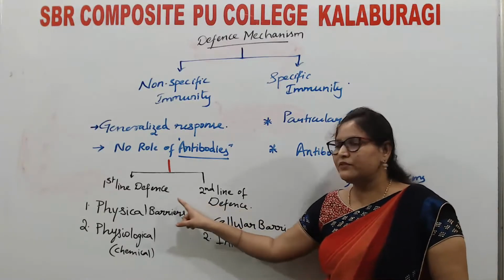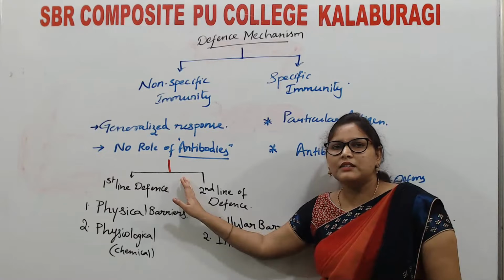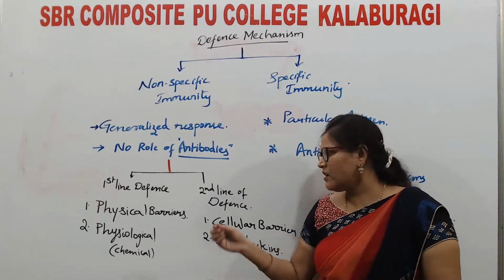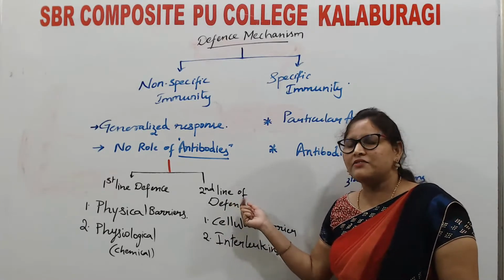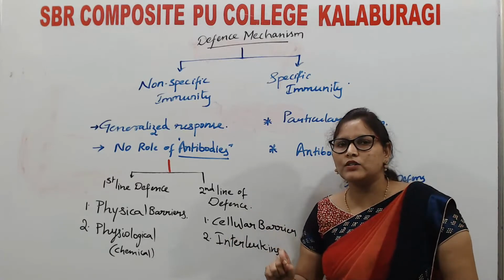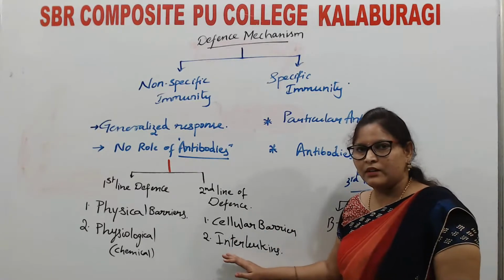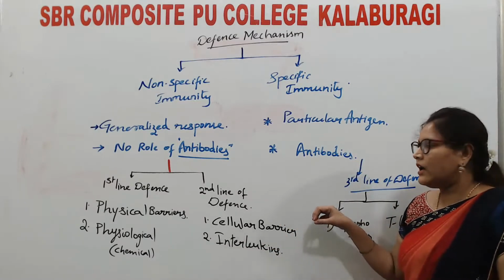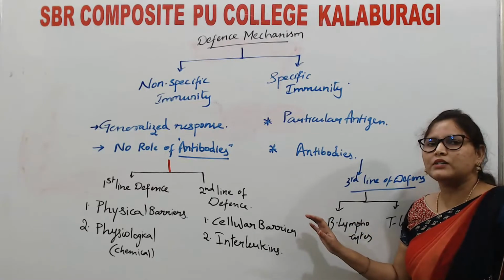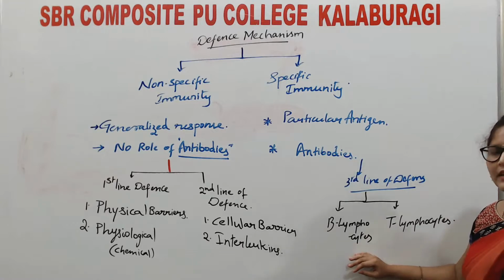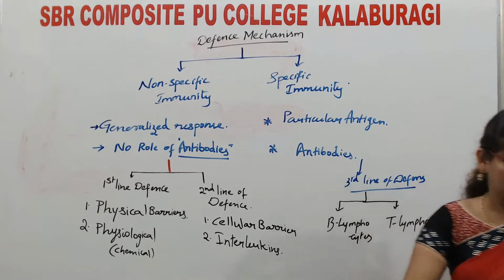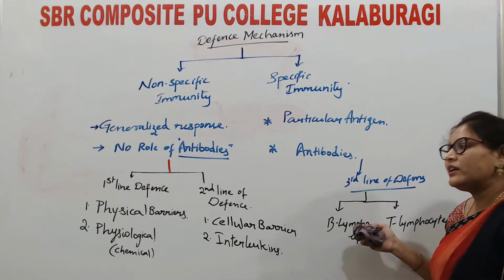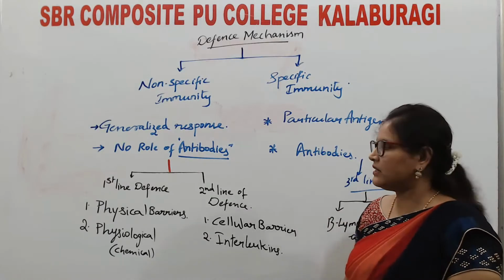Once again, see the difference between first line and second line. First line of defense is the anatomical barrier. That means the pathogen is still outside the body. Whereas the second line of defense means when it comes into picture, already the pathogen has entered into bloodstream. Is that fine? And third line of defense, it has entered into our body and has already affected. Then what comes into picture is our actual immune system, that is B lymphocytes and T lymphocytes. Now, the non-specific immunity, that is first line of defense. What are all those physical barriers, physiological barriers? We shall see.